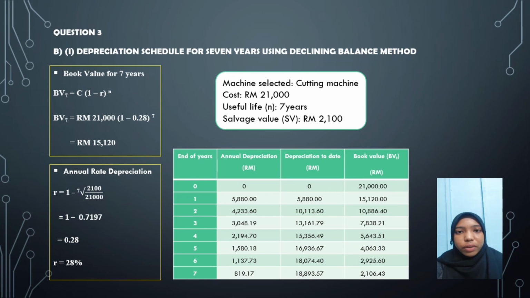Next is we need to find the book value for 7 years using the formula BV7 equals C(1 minus r)^7, where we use the annual rate, and the answer is 15,120 ringgit.